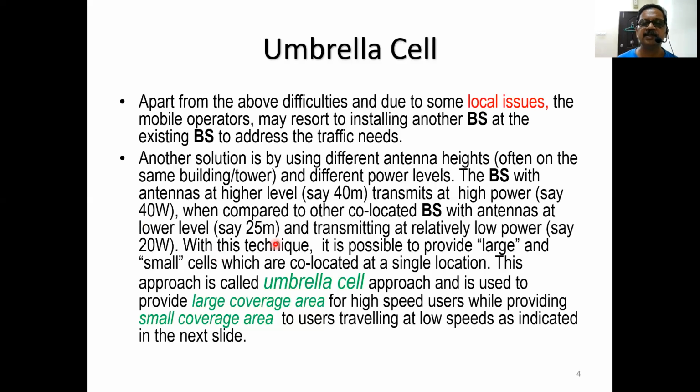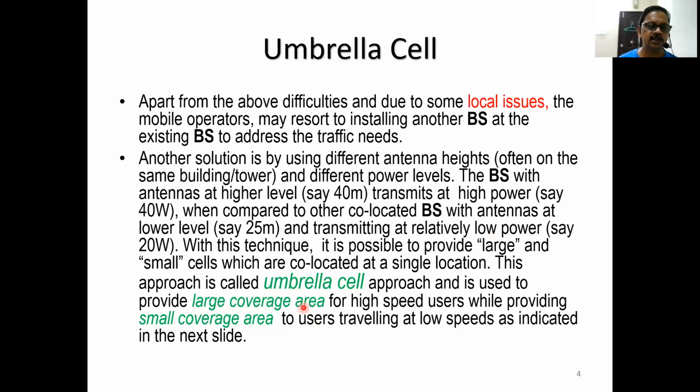The second base station antennas are located at lower level, for example at 25 meters, and it will transmit at low power. So one is a high power base station which will have large coverage, and the other one, which is co-located, will have small coverage because of the antenna heights as well as the power transmitted.